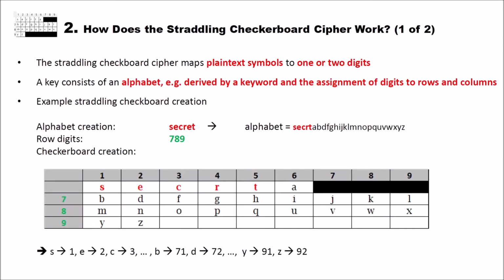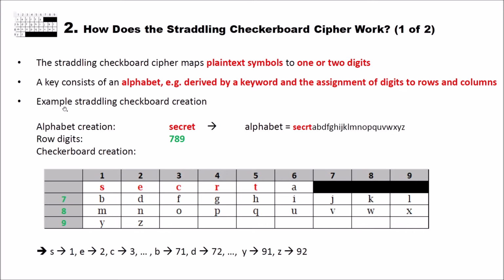How does the Straddling Checkerboard Cipher work? Before we can use a Straddling Checkerboard, we have to create one. And as I already said, the Straddling Checkerboard Cipher maps plaintext symbols to 1 or 2 digits or even more. A key consists of an alphabet, for instance, derived by a keyword, and the assignment of digits to rows and columns. And here is an example for a straddling checkerboard creation.